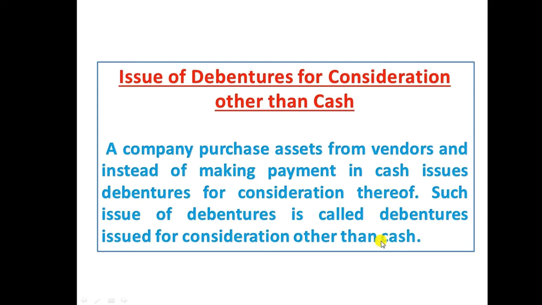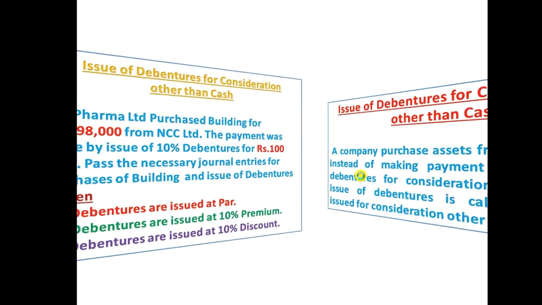If a company issues debentures at the time of credit purchase of an asset, it is called issue of debentures for consideration other than cash. Consideration means it is a purchase price. So instead of paying the amount immediately, a company will pay later and the company will issue the debenture. Let's see the practical problem.